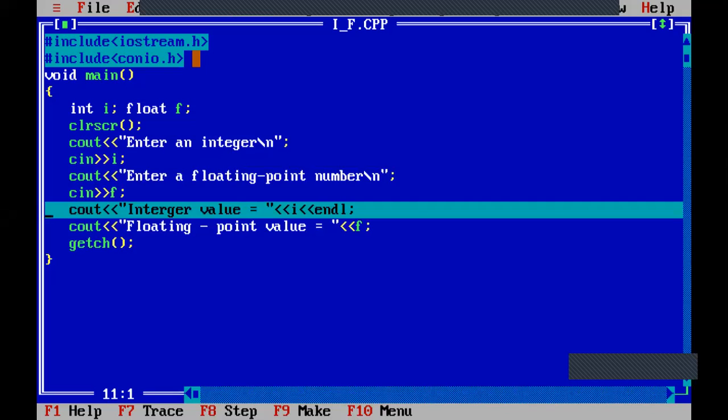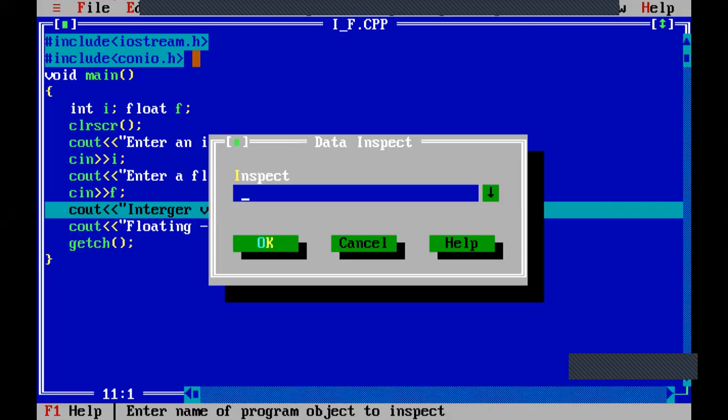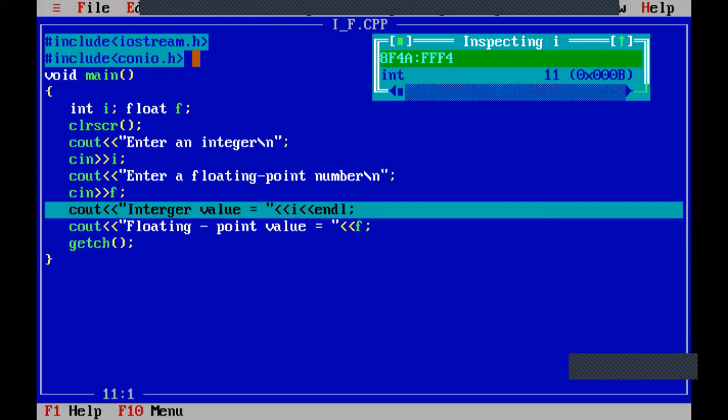Now, in this case also, we can check the values we have entered, that is, whether it is getting them correctly or not. There is a debug option. Go to the debug menu, and there is an option called inspect. When you press enter on the inspect option, you type the variable here. If I type I, at the top right corner of the screen it is visible. The value of I is 11, and within the brackets is the address of the memory location, which you need not worry about. Just observe the value. Data type is int, value is 11.